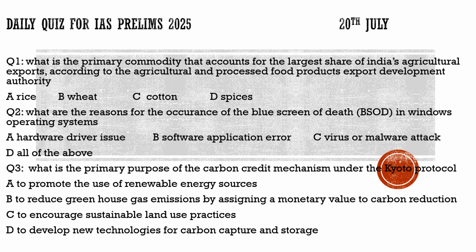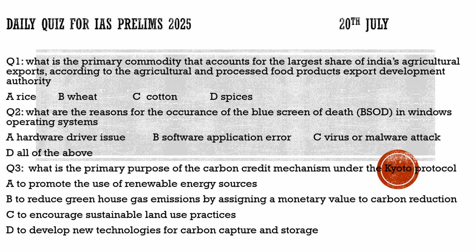Now here we had a question. It says, what is the primary commodity that accounts for the largest share of India's agriculture exports? So we have to find out which among them gives the largest share to Indian exports according to the Agricultural and Processed Food Products Export Development Authority. Which among the following four is the primary commodity? Is it rice, option A?